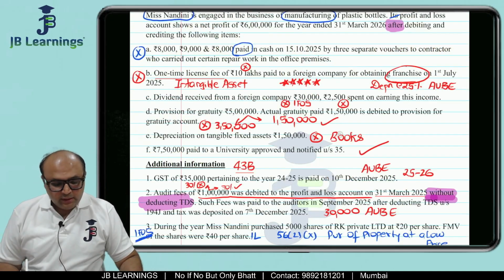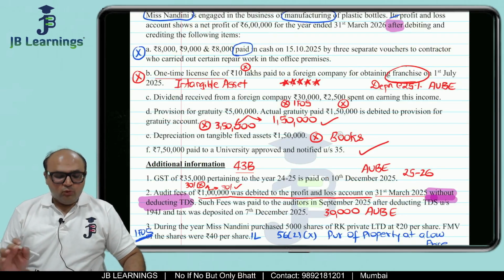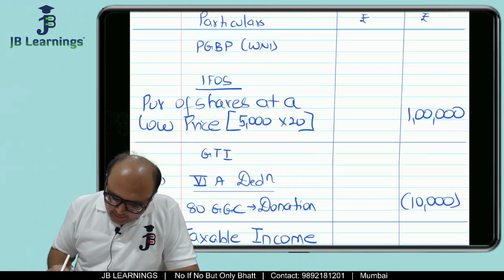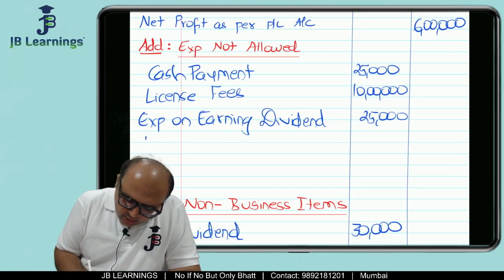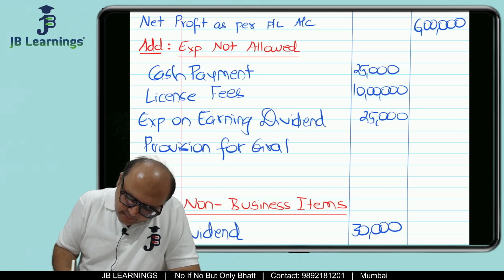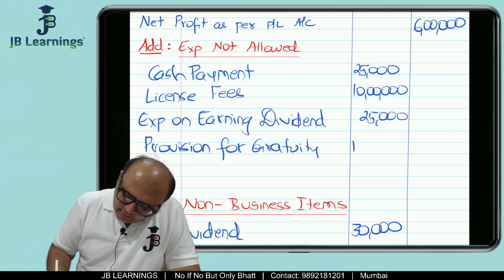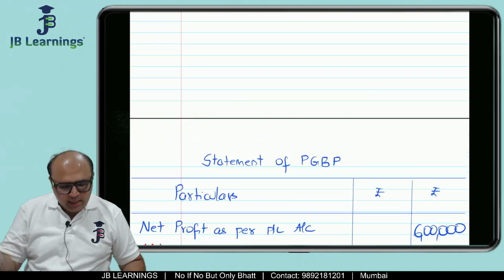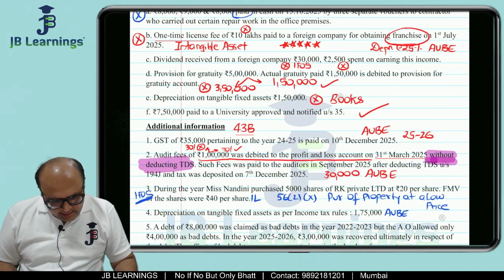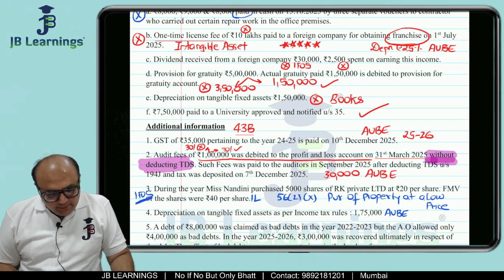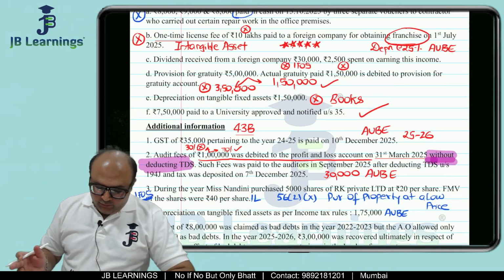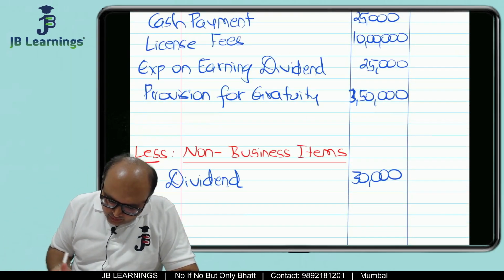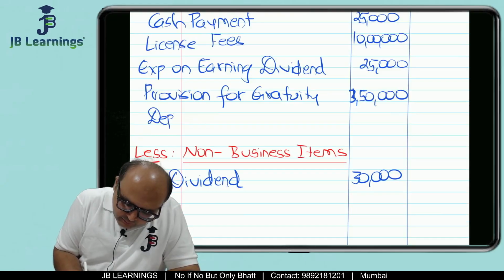Then provision for gratuity 5 lakh, but out of the 5 lakh only 3,50,000 is not allowed because the balance 1,50,000 is actually paid. So provision for gratuity 3,50,000, because 1,50,000 is actually paid, so that 1,50,000 would be allowed. Then friends, next is depreciation on tangible fixed asset 150. So depreciation is 150.